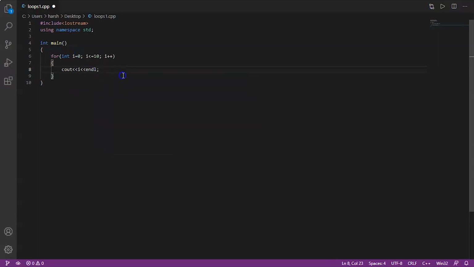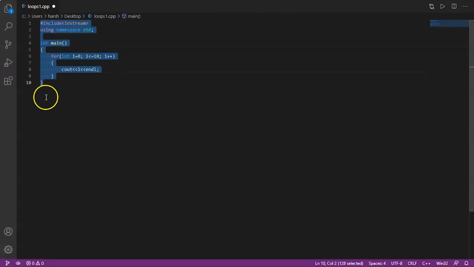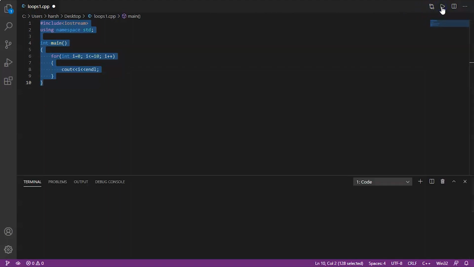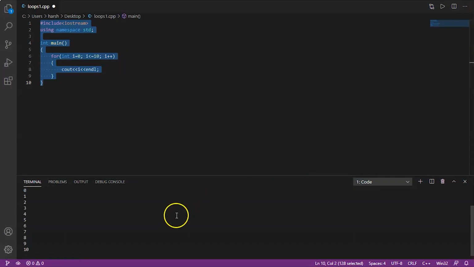So now let me tell you, what we are doing here is just making the loop run from 0 to 10. As we can see, I have made i start at 0 with the condition i less than or equal to 10. That means the loop will move from i equals 0 to 10. Now let's try to run it. Here we can see all the digits 0, 1, 2, 3, 4, 5, 6, 7, 8, 9, 10.